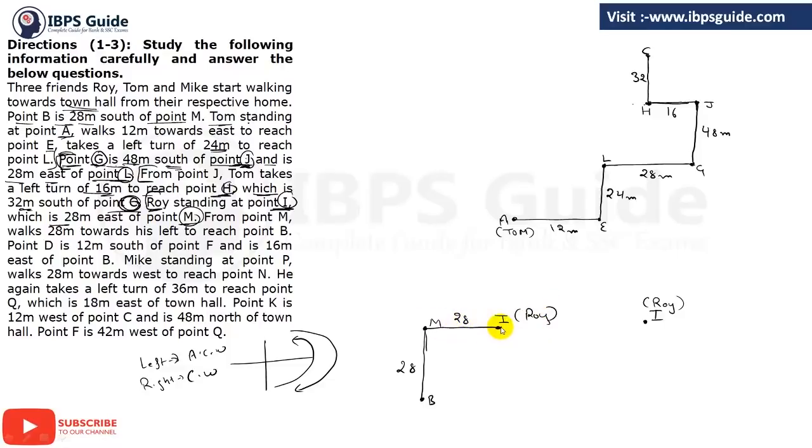Clear or not? If you have any doubt, please let me know in the comment section box.